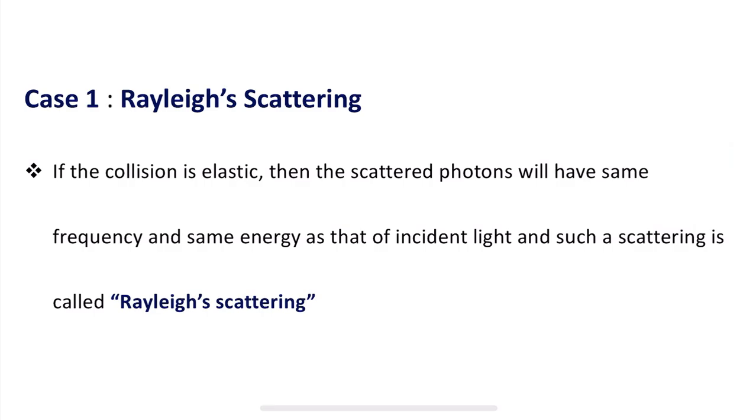Now we will see the two different cases. Case 1 is Rayleigh scattering. Most of the collisions are perfectly elastic. Hence, the scattered photons will have the same frequency and the same energy as that of the incident light. Such a scattering is called Rayleigh scattering.